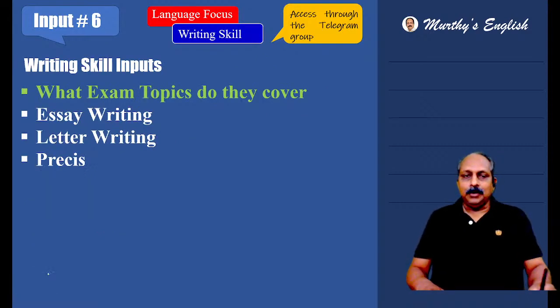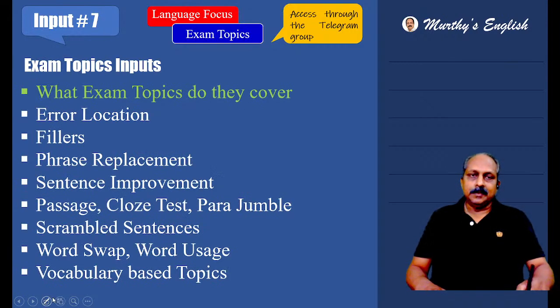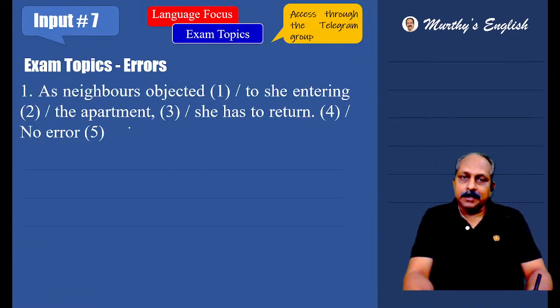Writing skill inputs only once I got, but still I request you guys, please write about poaching. Whatever you know, you write. That helps. Exam topics inputs. All these are exam topics, and today, first you listen. Here you have a sentence, three questions. In each sentence, there are two errors, not one error. You have to spot two errors.